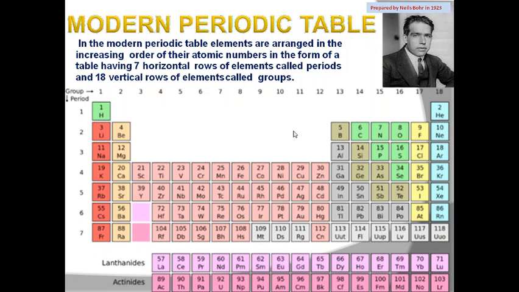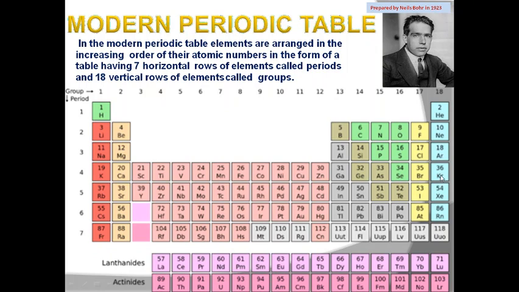Okay, group number 3 to 12. This is 3 and this is 12. So group number 3 to 12, this is the group of transition elements, the elements in which the outermost shell and the next to the outermost shell are incomplete. So these are transition elements. And the last group, group number 18, is the group of noble gases.